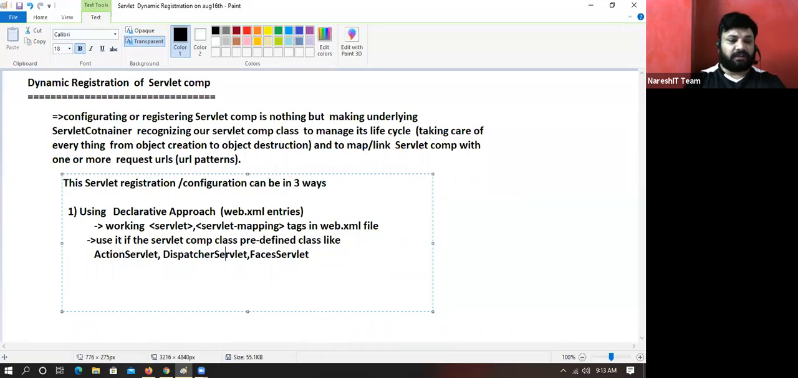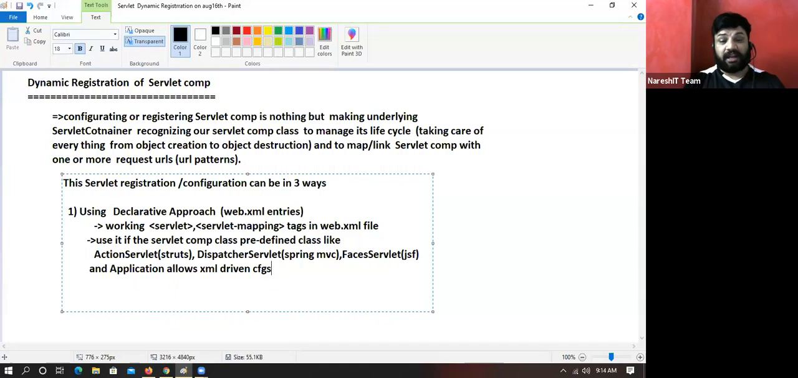In case of Struts it is ActionServlet. In case of Spring MVC, they use predefined servlets. In case of JSF, we get FacesServlet as the predefined servlet, and the application allows XML driven configuration. Are you understanding my point?